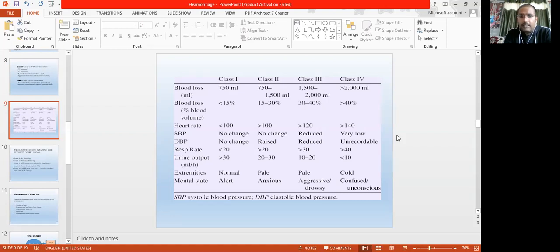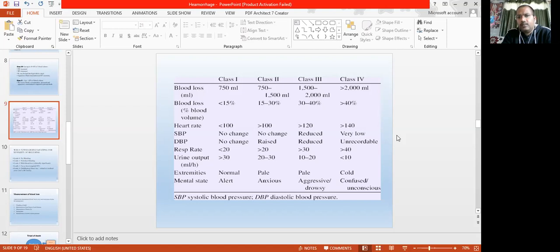So in this slide we have concluded all the categories: class 1, class 2, class 3, class 4. Up to 15% means up to 750 ml of blood in class 1, then 750 to 1500 ml, and 1500 to 2000 ml. And heart rate: in class 1 there is no change, it will be below 100. It can rise a little bit.